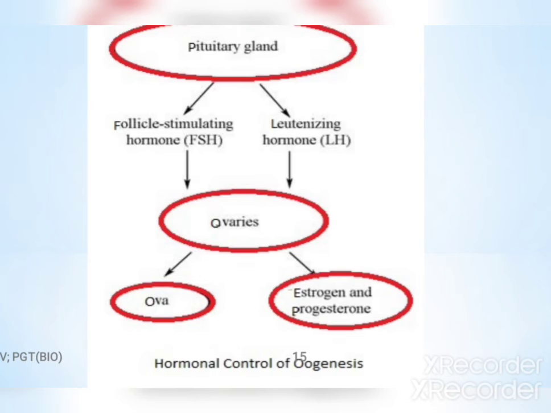The mature Graafian follicle produces estrogen, and later after the release of the ovum, the Graafian follicle is converted into the corpus luteum, which produces the hormone progesterone. It is helpful in the maintenance of pregnancy.